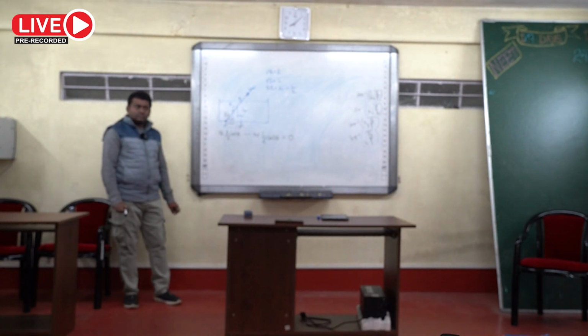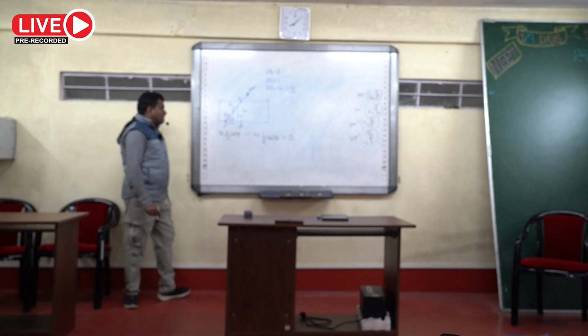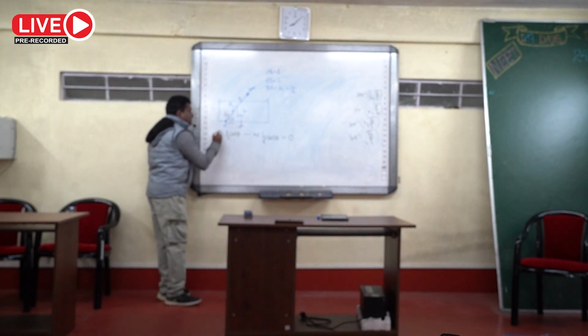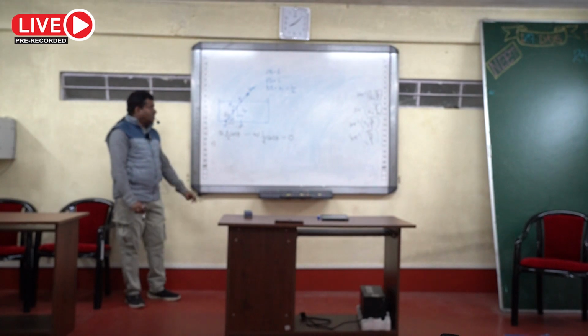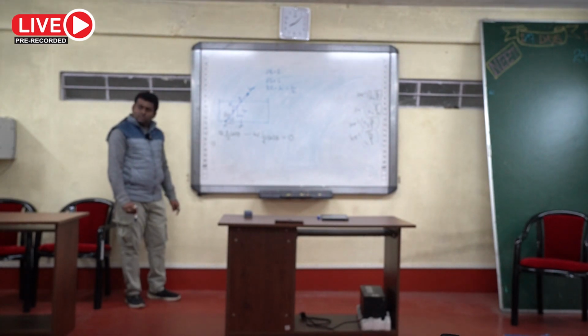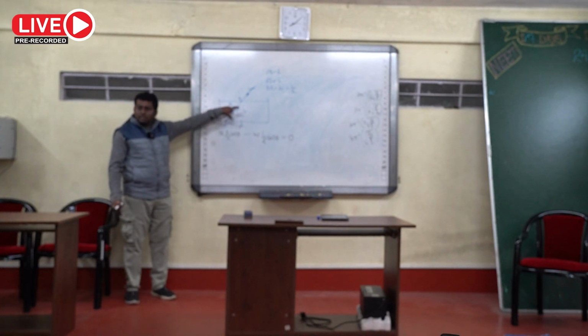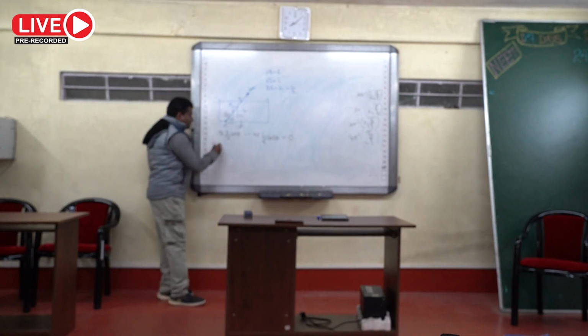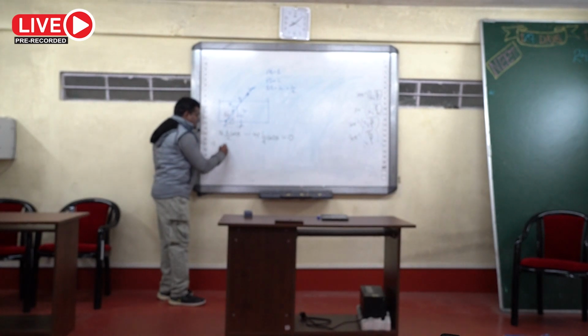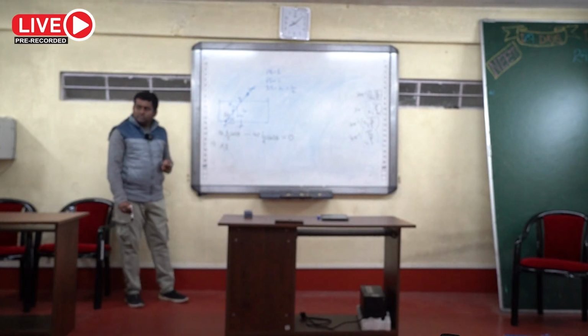Okay, clear? Now put the expression for buoyancy for this rod. How much length of the rod is immersed? Small l. So buoyancy will be volume immersed, that is A into small l.